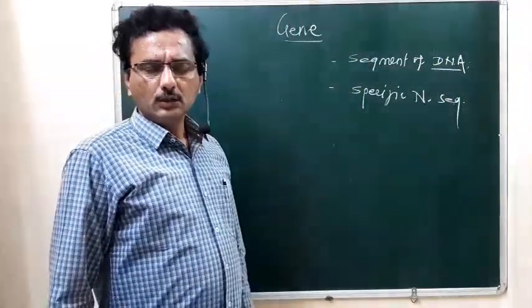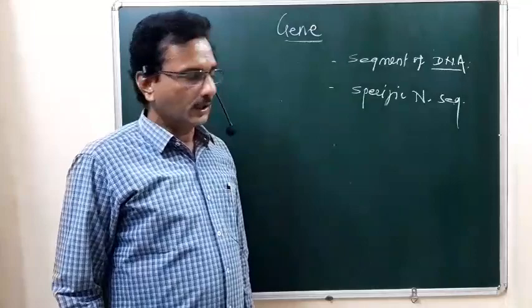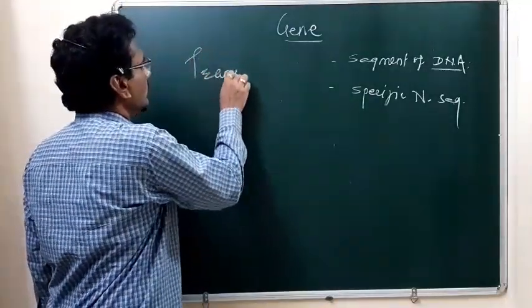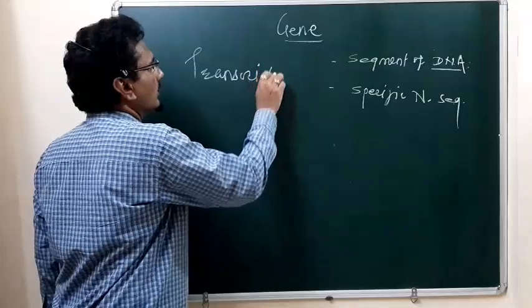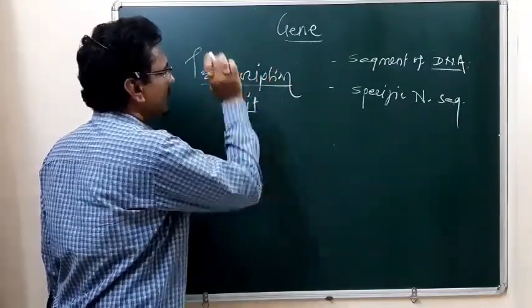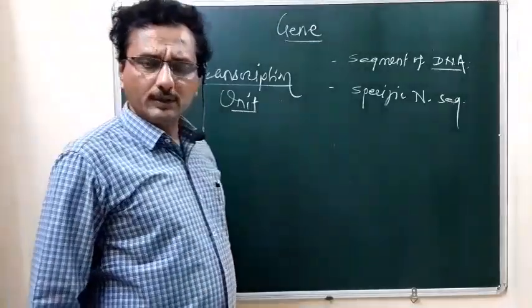With respect to the transcription unit, we have seen what type of structure it has.